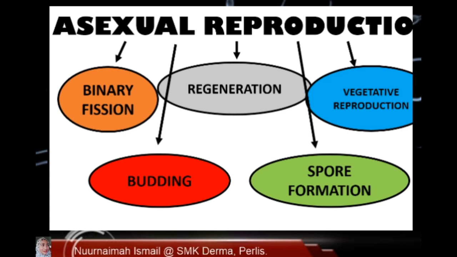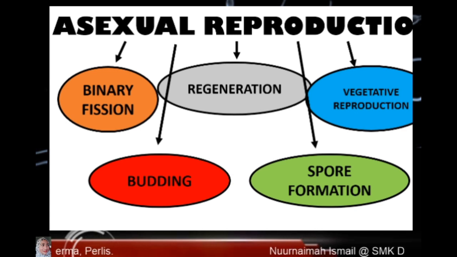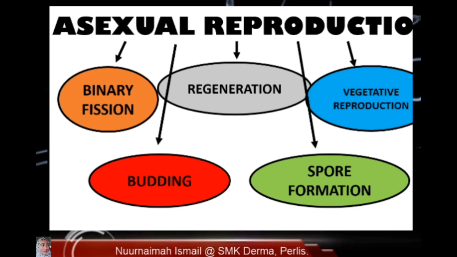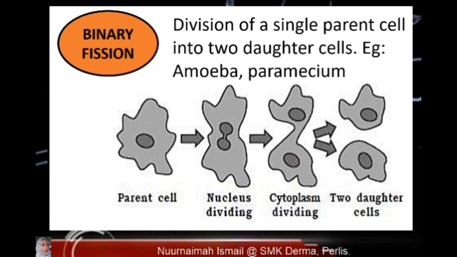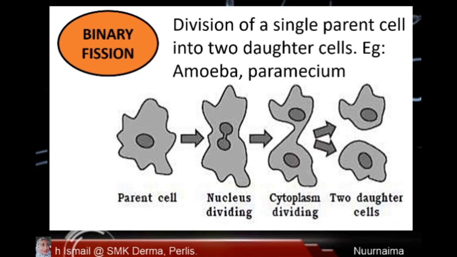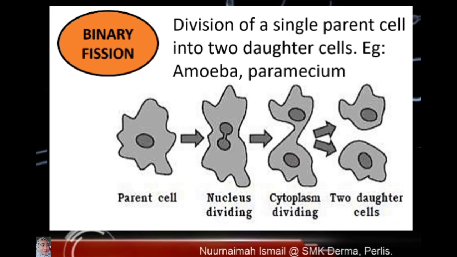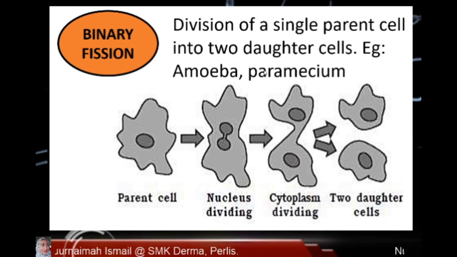Asexual reproduction. There are 5 types of asexual reproduction. First one, binary fission, budding, regeneration, spore formation, and vegetative reproduction. Binary fission is the division of a single parent cell into 2 daughter cells. For example, amoeba and paramecium.